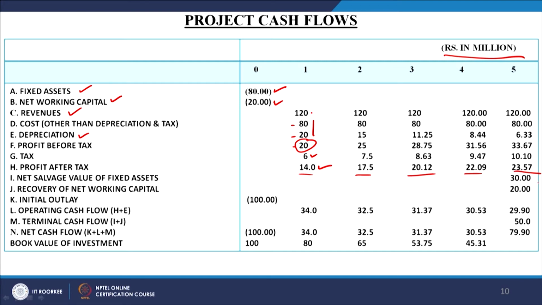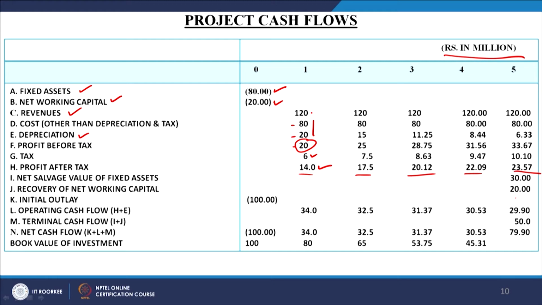After calculating the profit after tax, the first source of cash inflow, or the net cash flow, we have calculated up to 5 years, and at the end of the 5th year we will be dismantling the project, terminating the project. So, once you close the project and dismantle it, how much total cash flow will be available in year 5? Net salvage value of the fixed asset is already given to us, that 30 millions will be available from that structure, which will be saleable in the market, and the working capital will be recoverable in full amount.